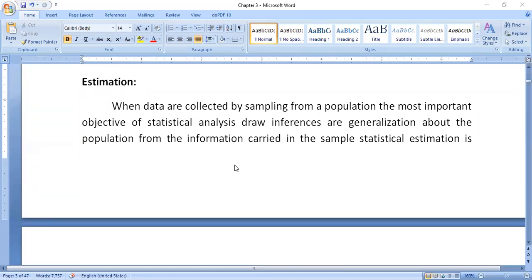Okay, that is the reason only nowadays you observe the number of governments launching different types of schemes and programs like Kalyana Lakshmi, Shadi Mubarak. Okay, what is the situation on the ground, what is happening? Based on this sample information only they will take that type of decision. Then in this estimation we will know such information.